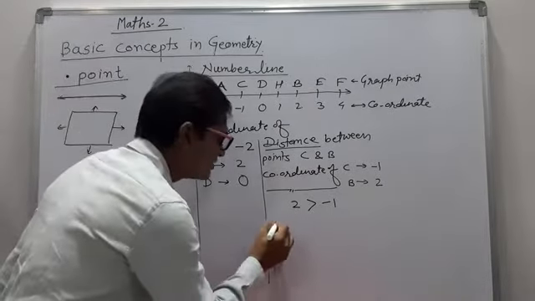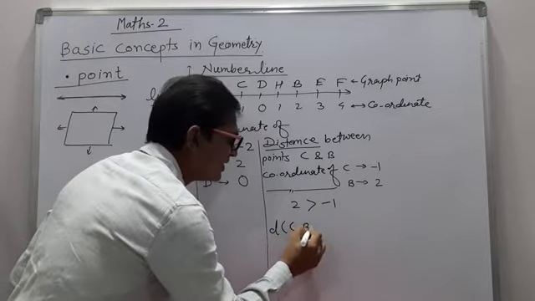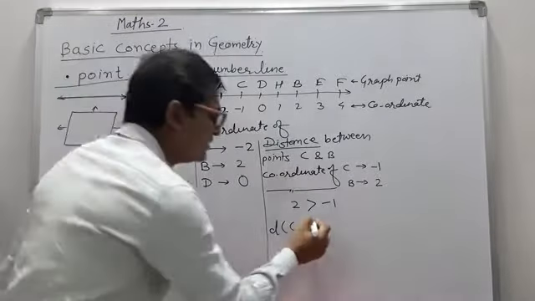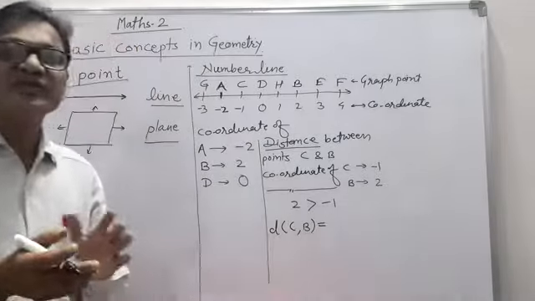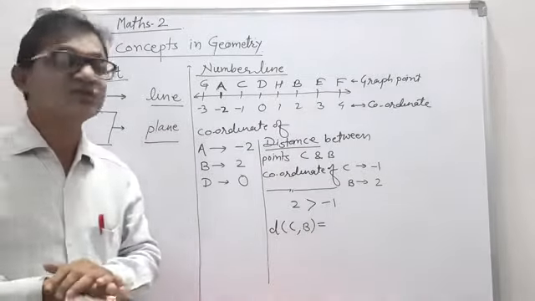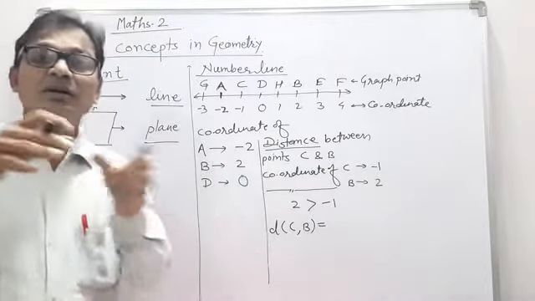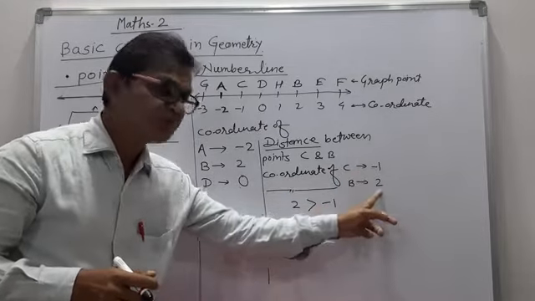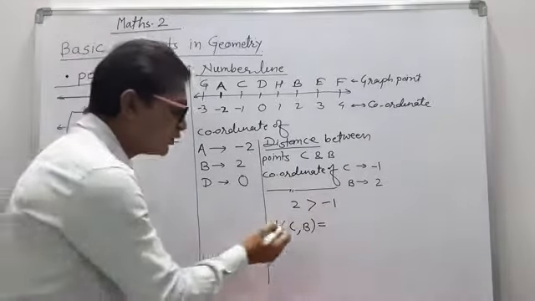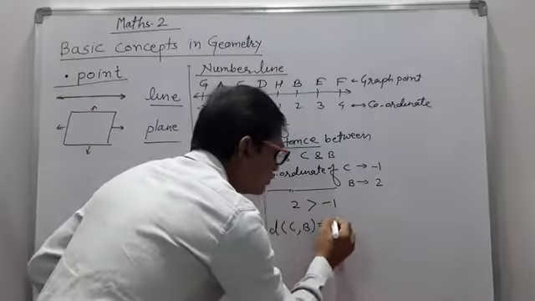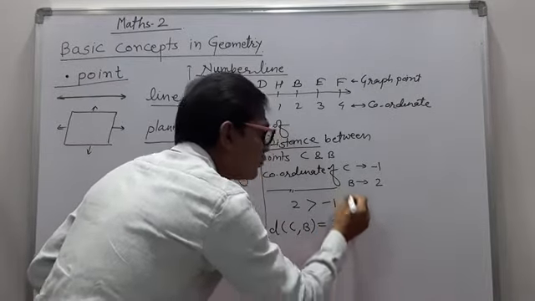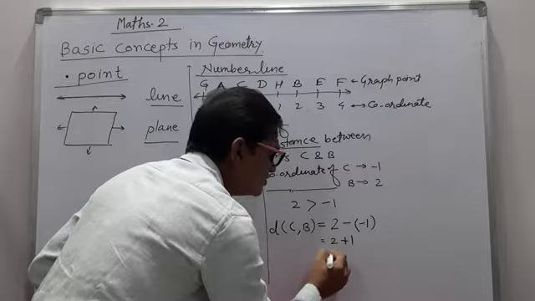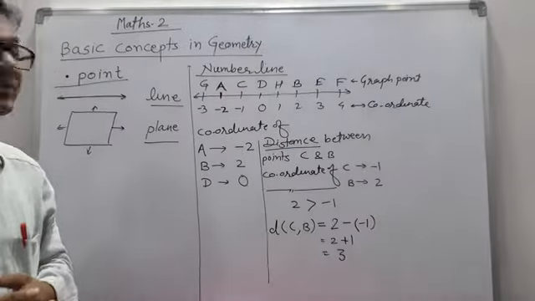Now find the distance between C and B. We write the distance in brackets as (C, B). The distance between C and B is equal to the difference between the two numbers, means we subtract the lower number from the higher number. The coordinate of point C is -1, the coordinate of point B is 2, and 2 is greater than -1. Therefore, the distance between C and B is 2 minus (-1), which equals 2 plus 1, which is 3. The distance between C and B is 3.